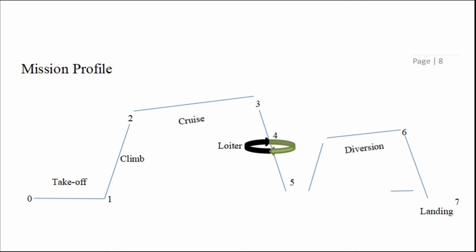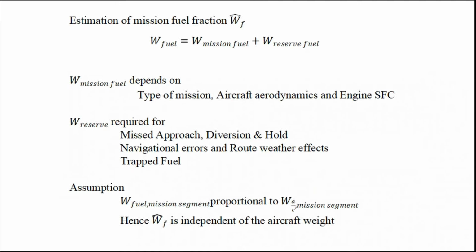So now we are looking at the formula for estimation of mission fuel fraction, which is W fuel equal to W mission fuel plus W reserve fuel. W mission fuel depends on the type of mission, the aircraft aerodynamics and engine SFC, which is specific fuel consumption, whereas W reserve is required because sometimes the aircraft can miss the landing approach, or diversion can be amplified, or navigation errors. And there are some assumptions for our calculation that we consider, as can be seen in the slides.